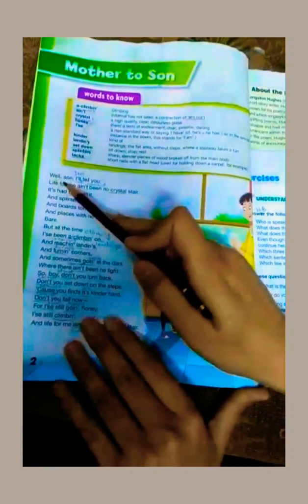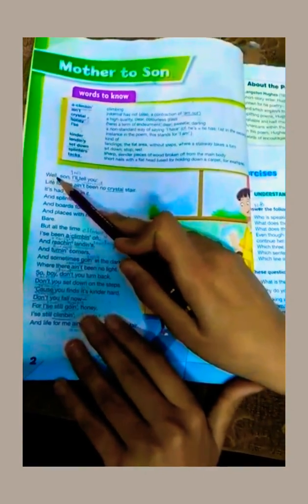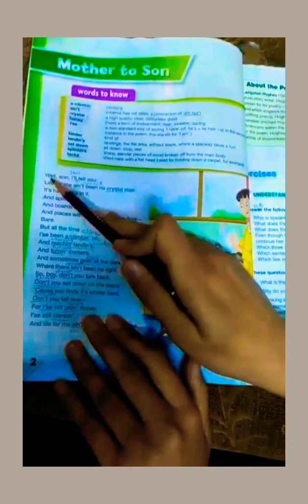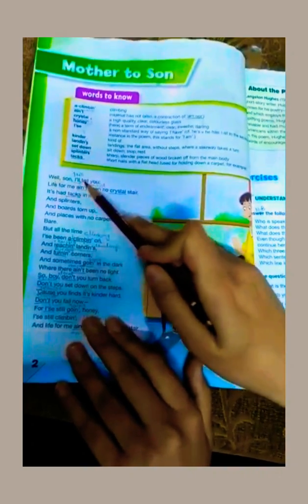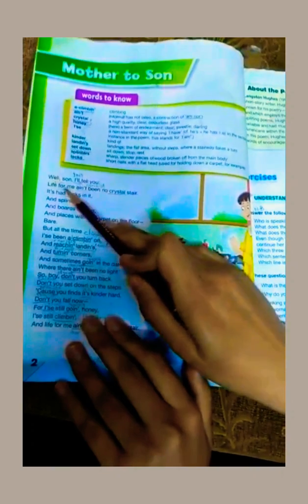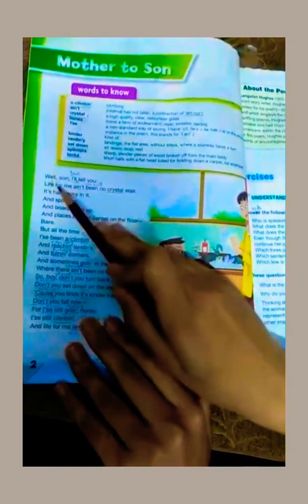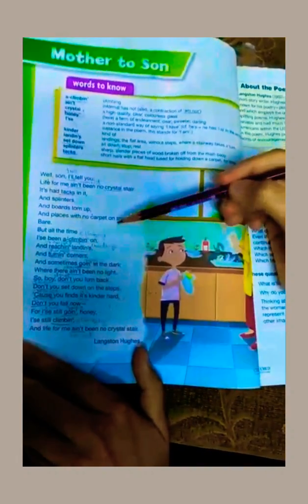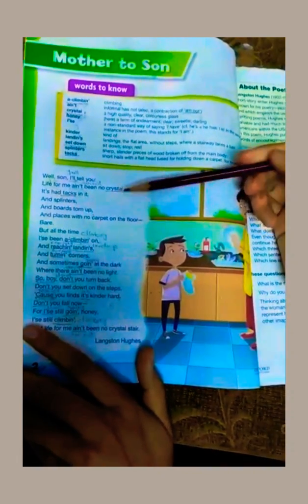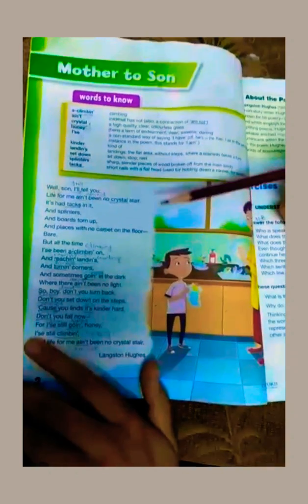Now I'm starting the reading of this poem, so be attentive. Well, son, I'll tell you, life for me ain't been no crystal stair. I've already told you that this poem is about a conversation of a mother and her son.